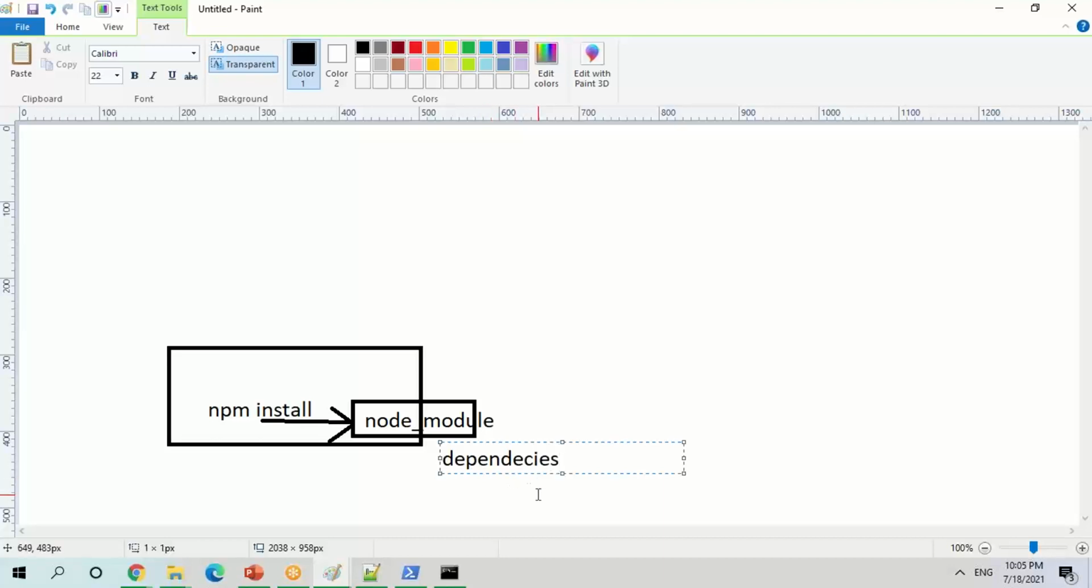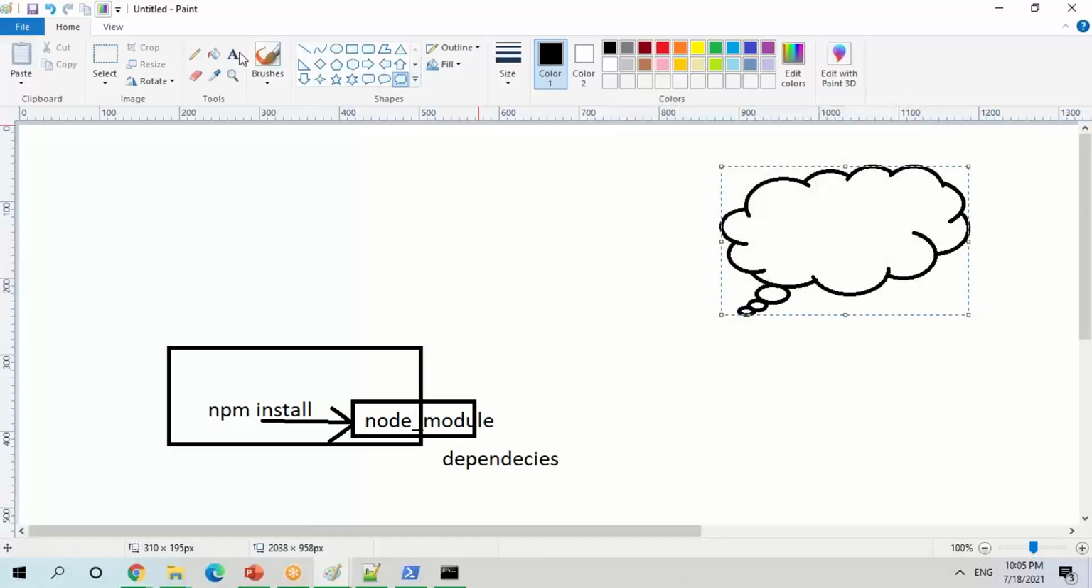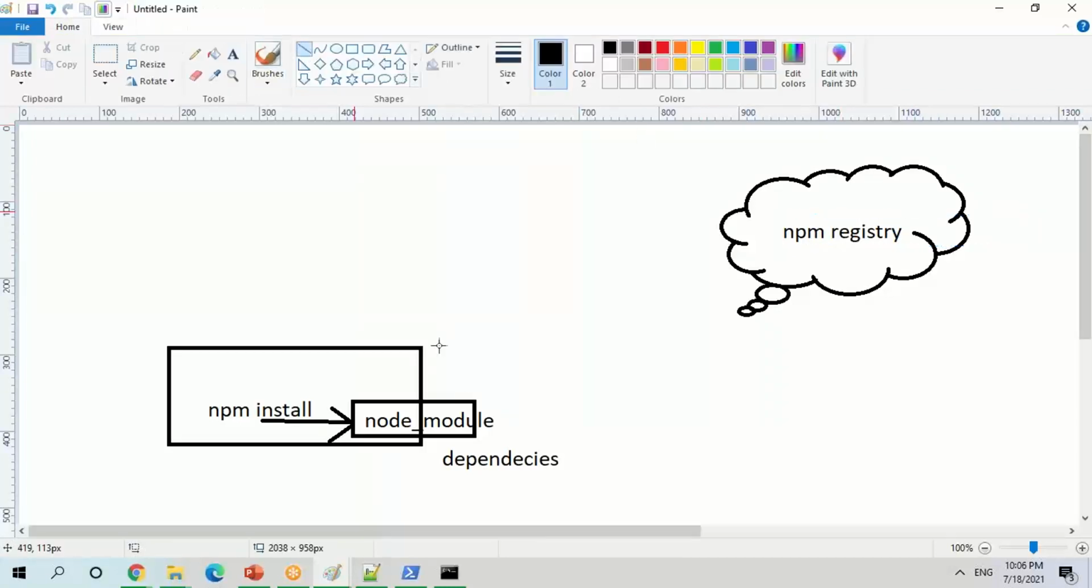If it is not there, what will it do? It will go to your npm registry. Now it will download all the artifacts you are looking for in your build, and give them to your node_modules, and with node_modules you will make your build succeed.